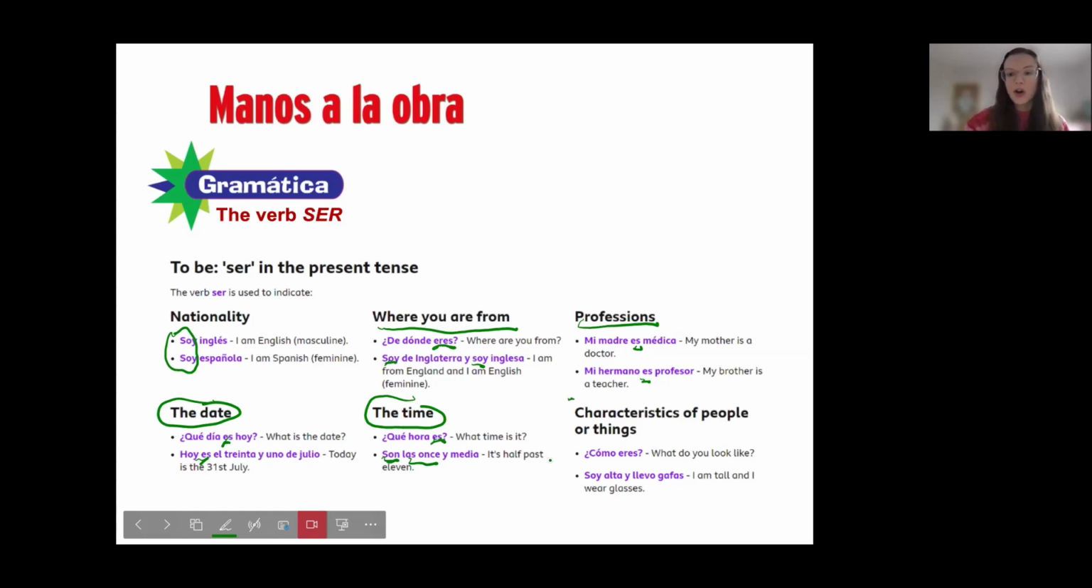And then characteristics of people or things. So you could say, ¿cómo eres? So what do you look like? Soy alta y llevo gafas. So you've got here, soy, I am tall, y llevo gafas, okay? So remember, we use ser for nationality, where you're from, professions, the date, the time, and characteristics of people or things, okay? So you won't go wrong if you remember that.